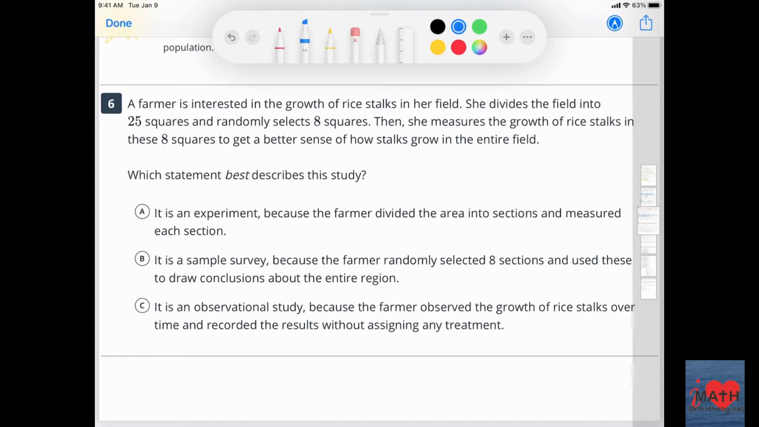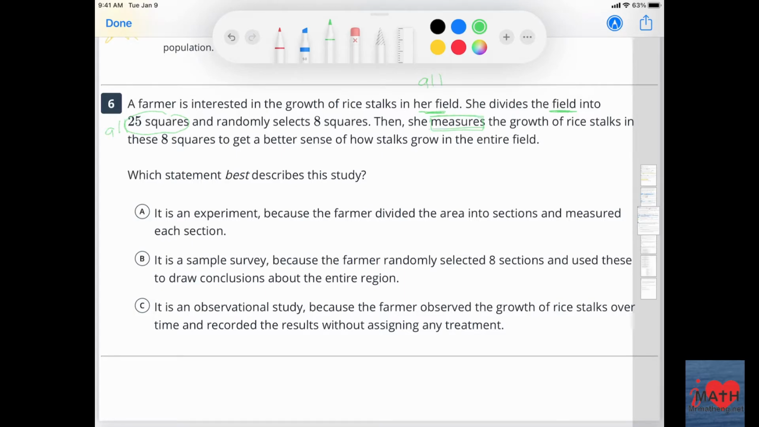A farmer is interested in the growth of rice stalks in her field. Okay, so now I want to point this out as I'm reading it. Her field, which is all. She divides the field into 25 squares and randomly selects 8 of them. So there again, her field, all of them, 25, but she's only getting 8 of them. Then she measures.